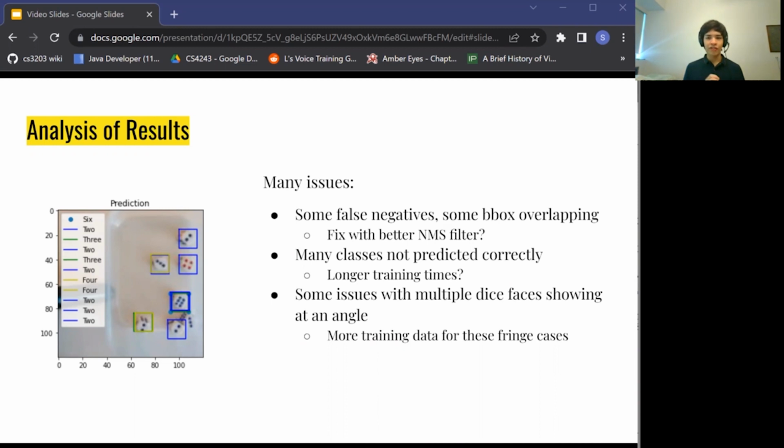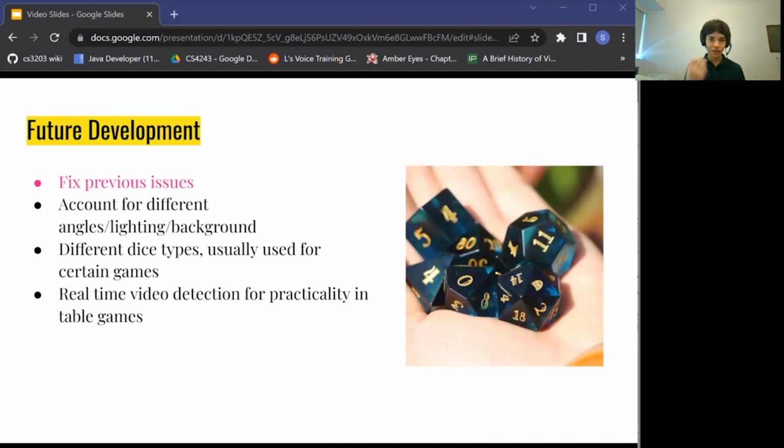Finally, there are some issues with multiple dice faces showing at an angle. In the bottom left corner there, you can see a dice where two sides are facing the camera and it moves the counting box a bit up. This might cause some issues in the prediction, and I feel like we need more training data for these fringe cases.